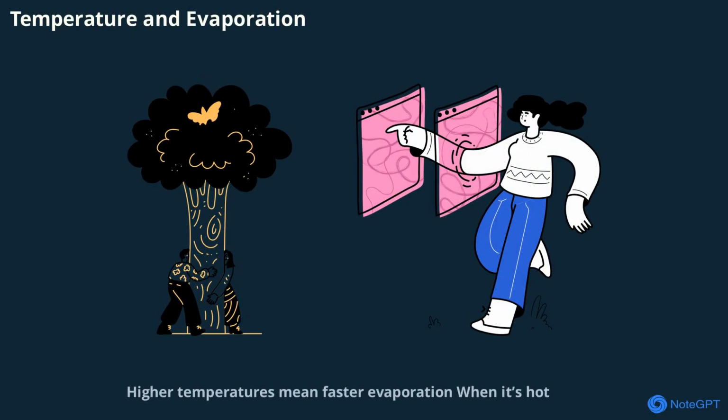Higher temperatures mean faster evaporation. When it's hot, particles have more energy and escape into the air quickly. This is why puddles dry up faster in summer and why drying clothes is easier on warm days.